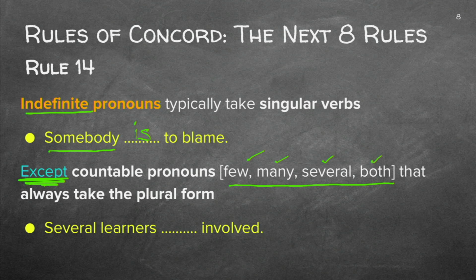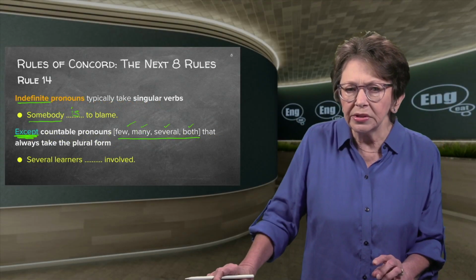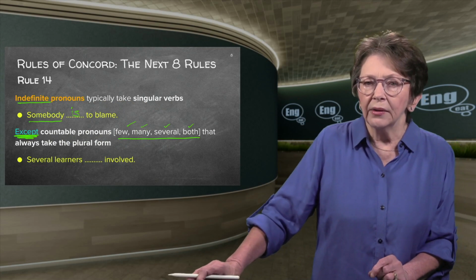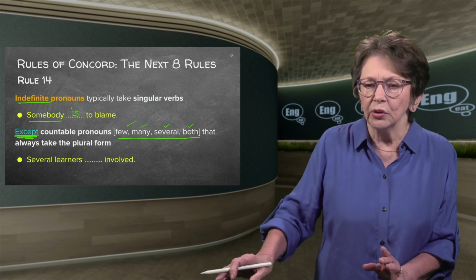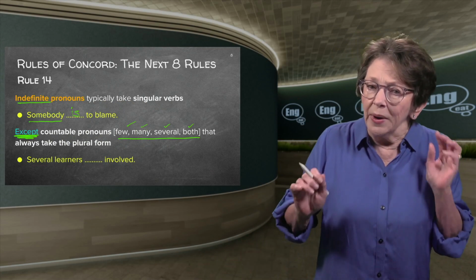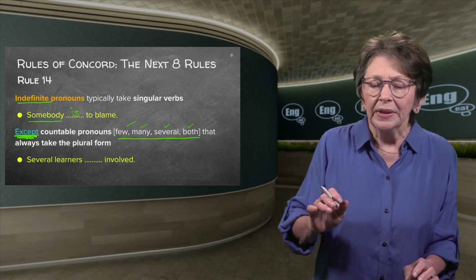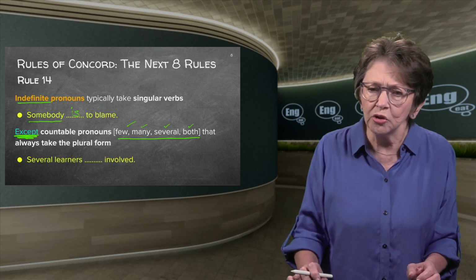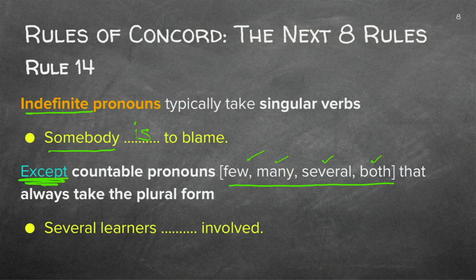So if you have those, and they refer to countable nouns, then you're going to have to look at the singular or plural. When you have the countable nouns like few, it always takes the plural form, because countable nouns, you can say one man, two men, three dogs, etc.